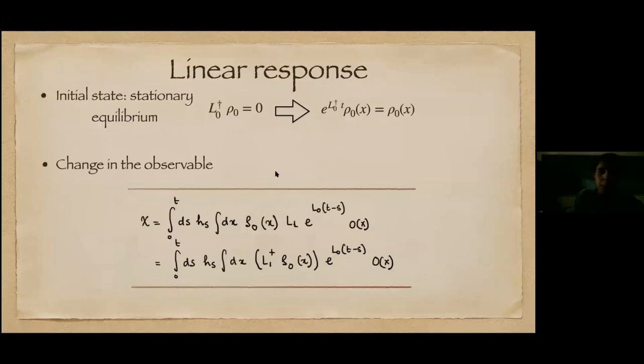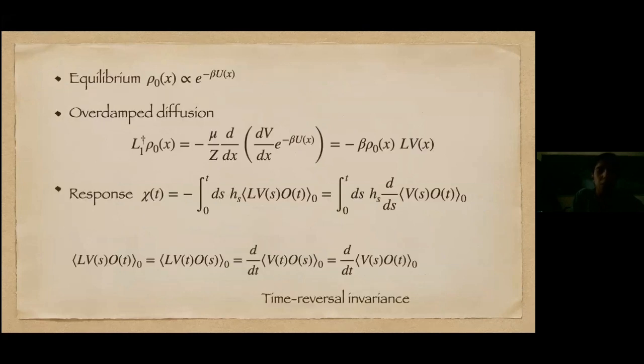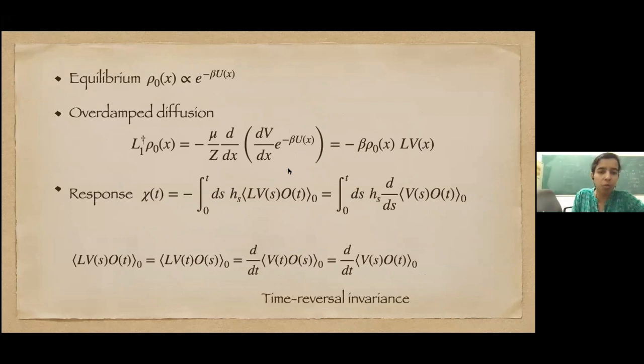In the next step, what we assume is that rho 0 is stationary, which gives us e to the power L dagger rho 0 is equal to rho 0. So basically what we will see tomorrow is that up to this, it is even valid for non-equilibrium. And for a non-equilibrium stationary state, we can still write this form. Next, to go to the specific form of the formula, we use the equilibrium form, exponential minus beta U of x. That will, of course, not be true for a stationary non-equilibrium.